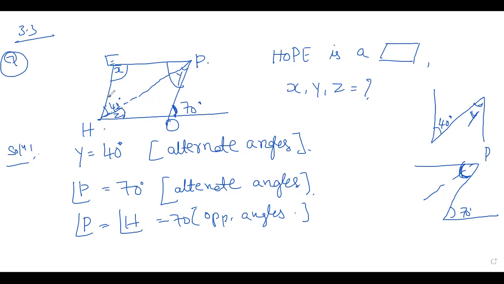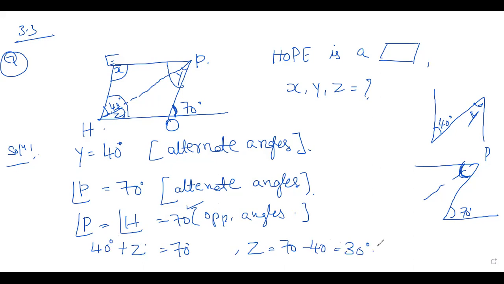Total angle is, full angle, how much is it? It is 70. Now you have to find out Z. So how can you write this? 40 plus Z is equal to 70. Then what is Z here? Z is equal to 70 minus 40, that is 30 degrees.